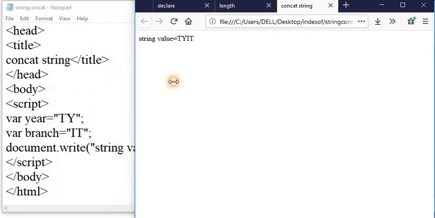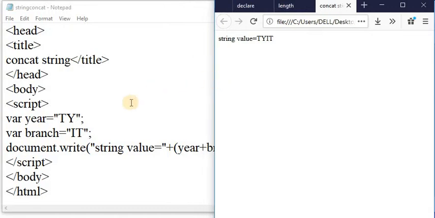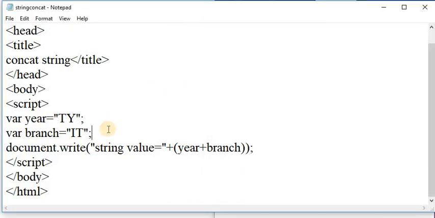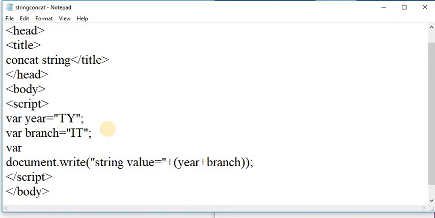Here I am taking another variable, that is var. Suppose I am taking variable v is equal to, here I am passing the class as a string to the v variable, and again concat this by using the concatenation operator.